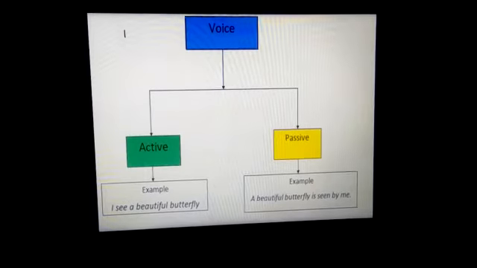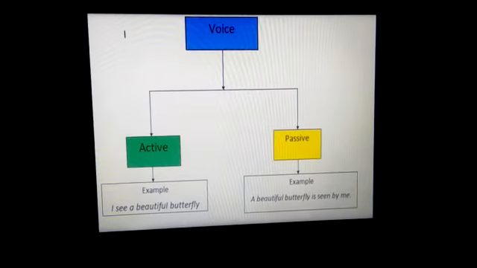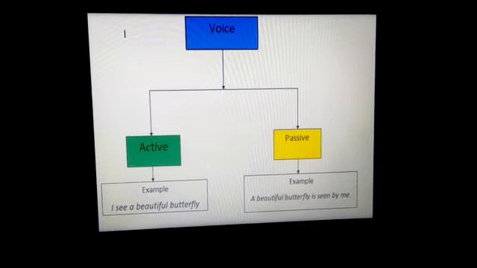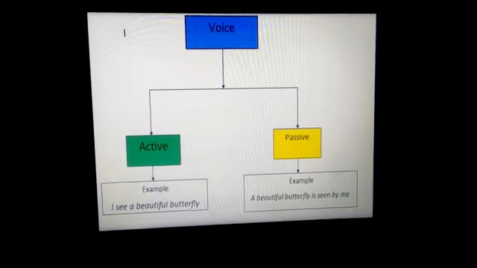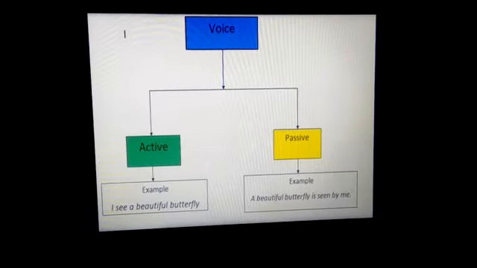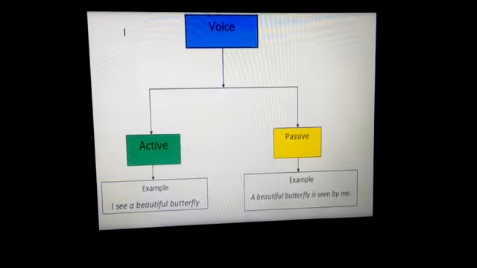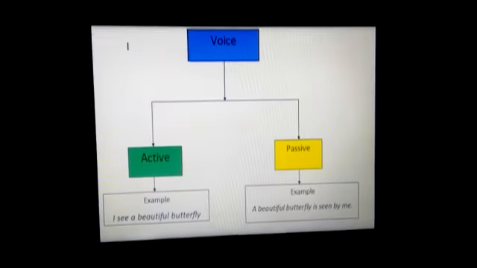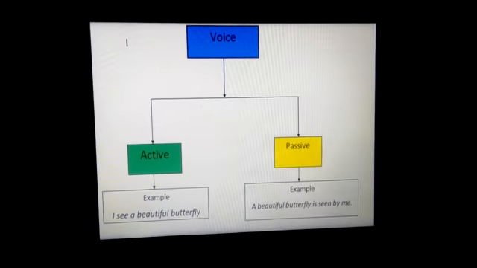Suppose A beautiful butterfly is seen by me is given, and now the task is to change it to active. What will you do? First you see the object of the passive and make it the subject at first. Me will be I. So it is seen by me, that means I am looking at it, so I will be the subject, and is seen means I see. What I see, the subject of the passive, a beautiful butterfly, will be the object of the active. So we have to do the interchange.